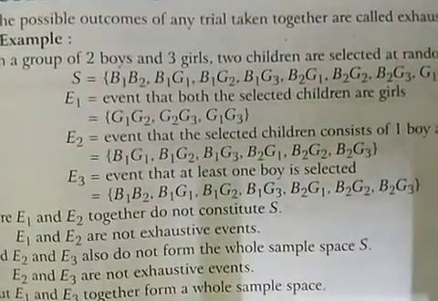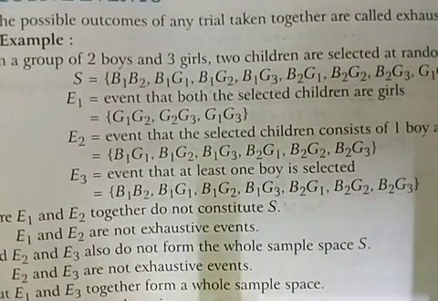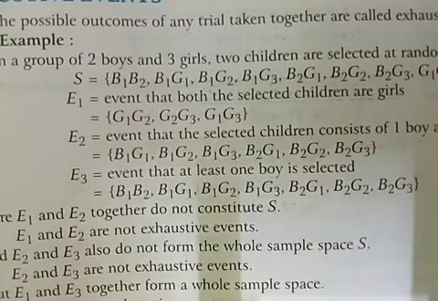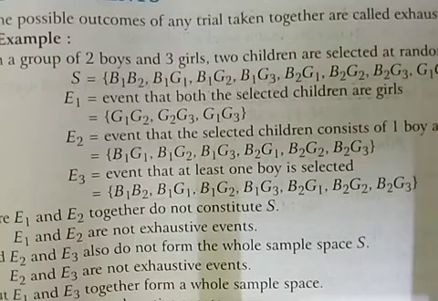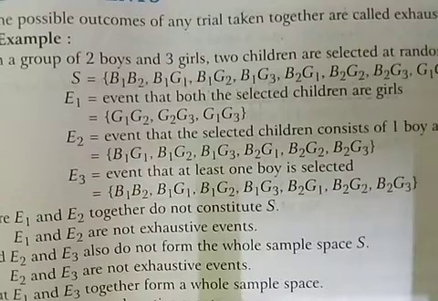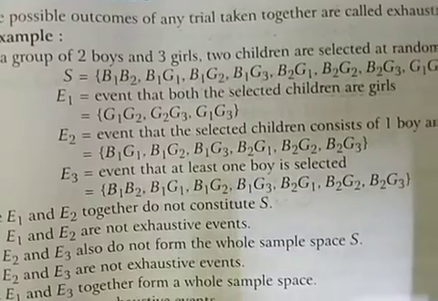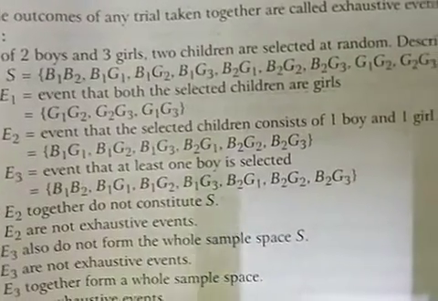Now let E1 be the event that both selected children are girls. So we can write here G1, G2, G2, G3 and G1, G3. E2 is the event that selected children consist of one boy and one girl.